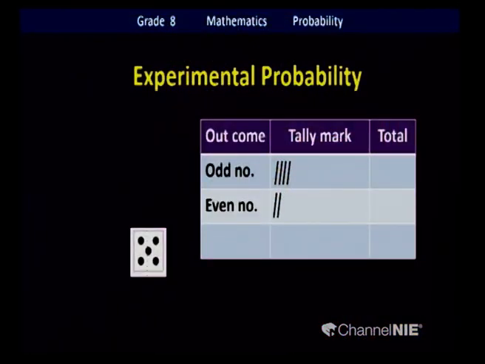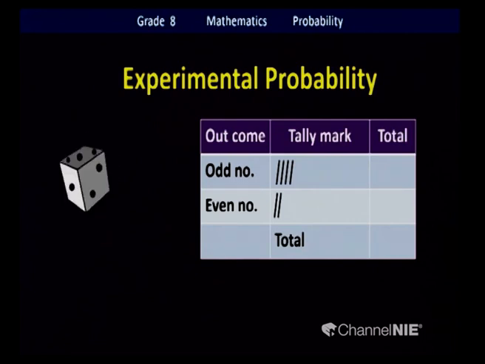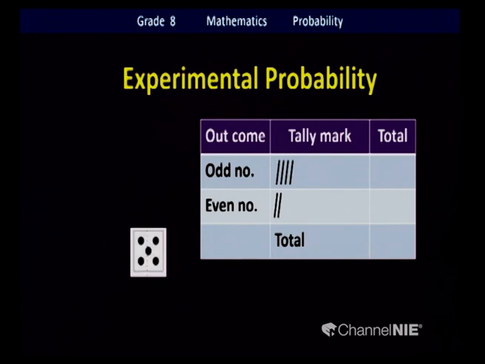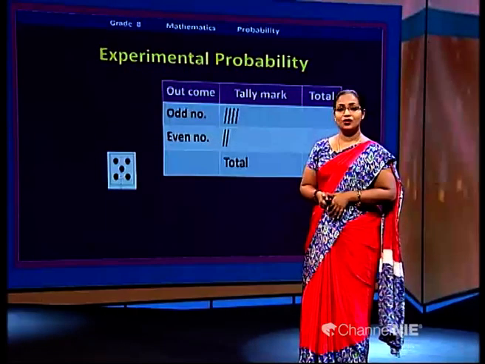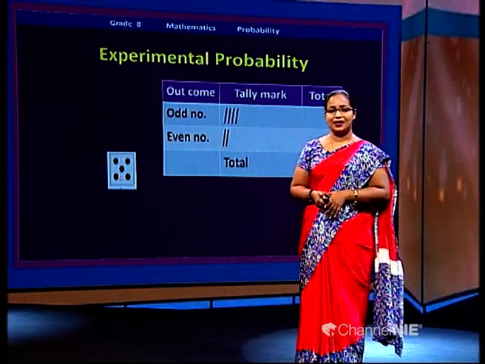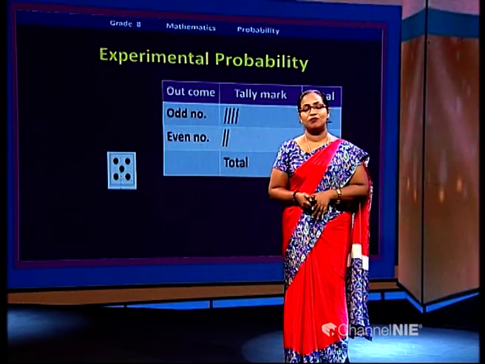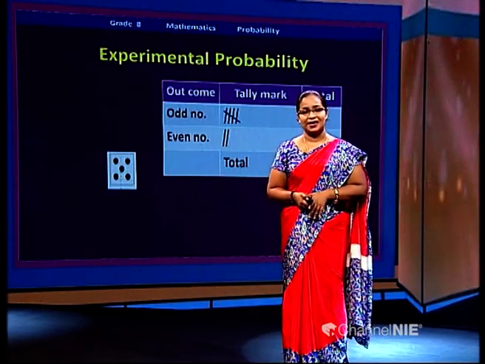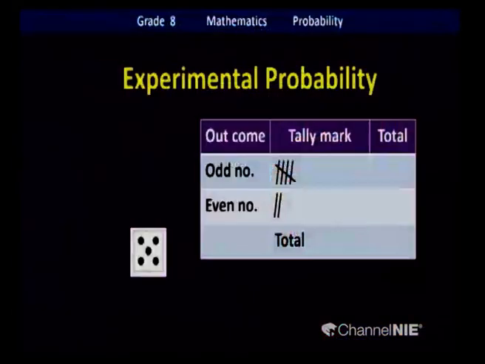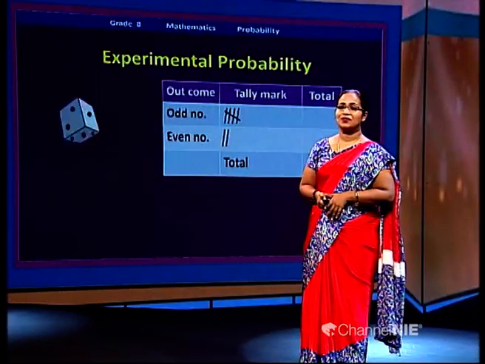We'll check the next one. Shall we roll the die again? Oh, again you got number 5. So how could you mark the tally to represent this odd number? You already marked 4 tally marks. Then what do you do? Can you remember? Yes, you use a line to cut the previous 4 lines to make a group of 5. Yes, it is 5. Good. Shall we go on?